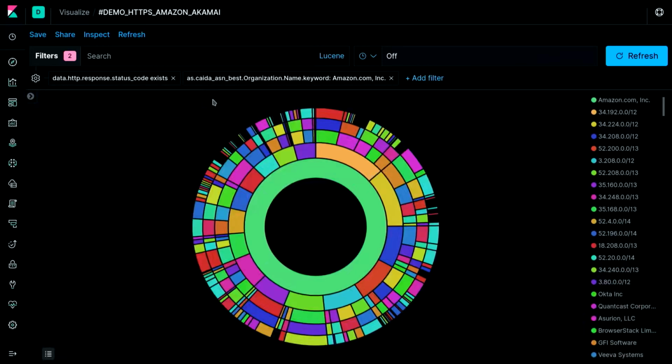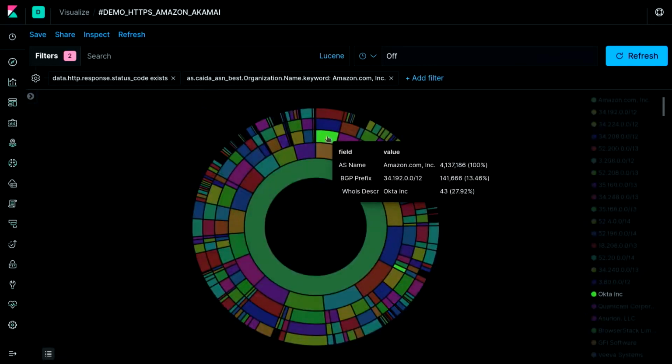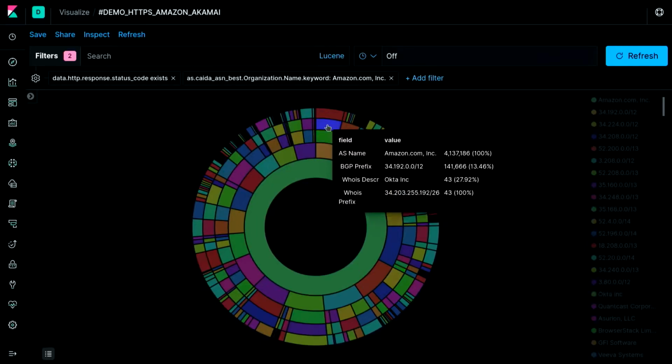So we have, from the inner circle, the autonomous system. Then we have the prefix. Now we have the whois description and the whois prefix. And we can see how Amazon is structuring their network. They have a /12, and then they have inside a /26 standing in the whois database. And we can also see the customer. Here it's Actor Incorporation, right?